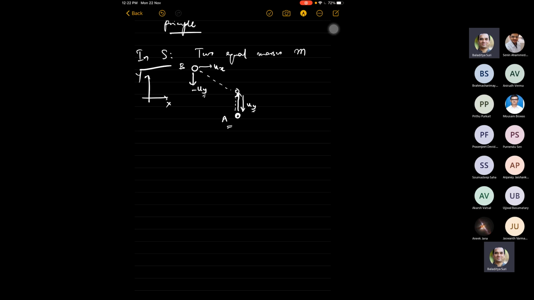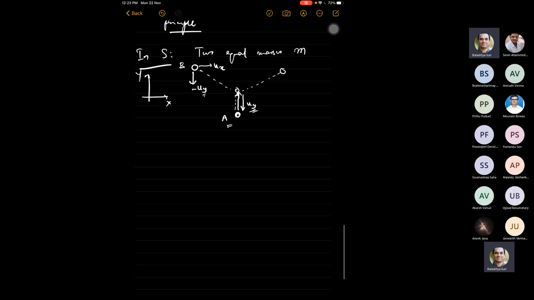In fact, let's also make it very simple and say it's an elastic collision. After the collision, this body will bounce back with the same velocity, and this body will also bounce back with the same y component of the velocity, and the x component remains completely unaffected. So this is the collision process that we are going to analyze in the light of special relativity.